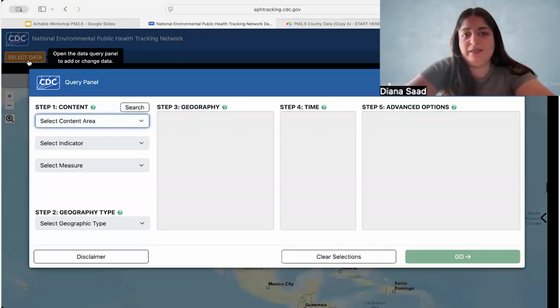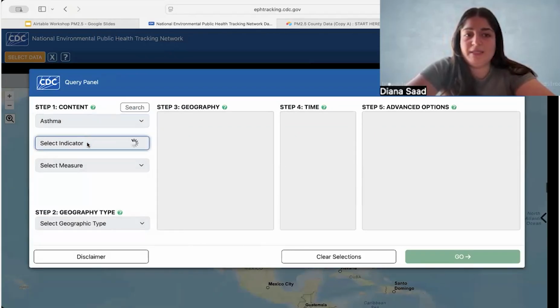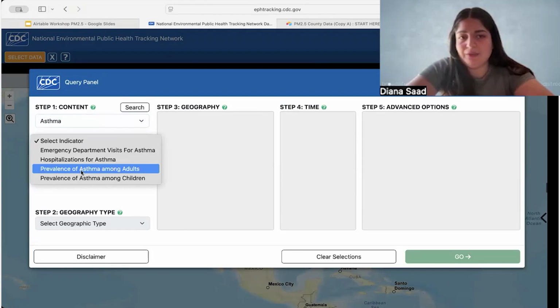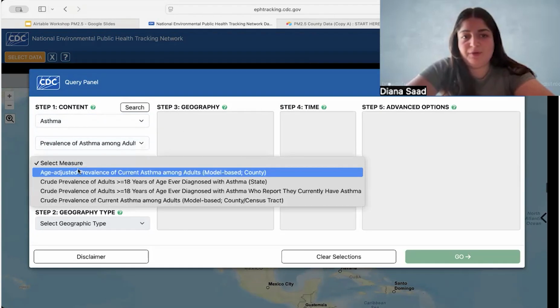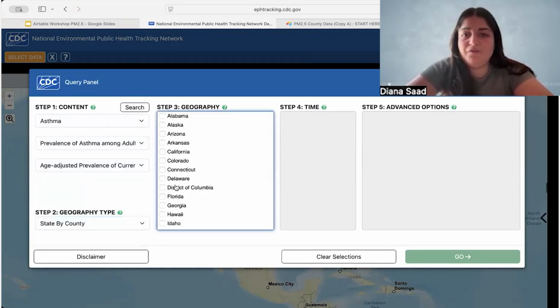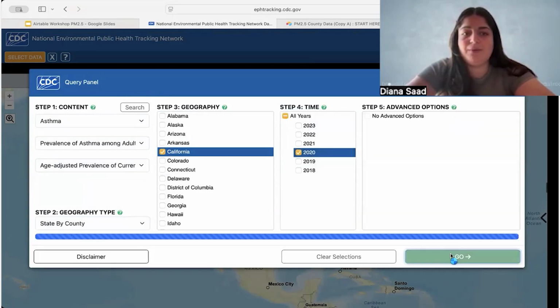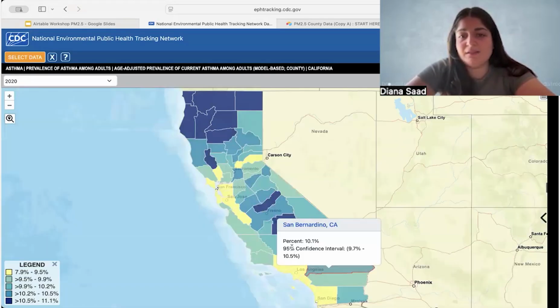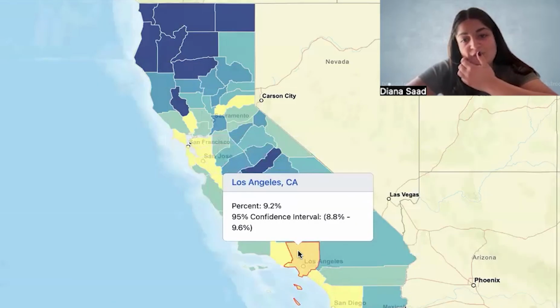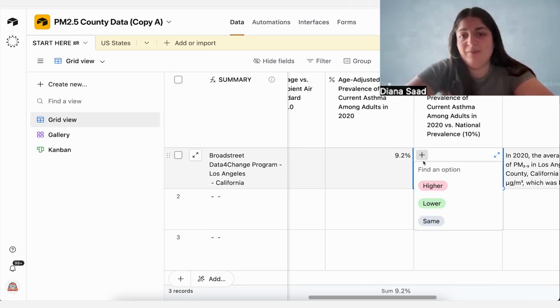So based on this slide right here, we're going to put in step 1, asthma, our indicator, which is prevalence of asthma among adults, and our measure, which is age-adjusted prevalence of current asthma among adults, and they have just model-based and then county. I'm going to do state by county, so California. And just to keep the years concise, even though we have a more recent year, I'm going to pick 2020 just to keep our data points concise. Press go. So again, I can hover my mouse over and find that the percent is 9.2. So that will then be placed into Airtable as well.